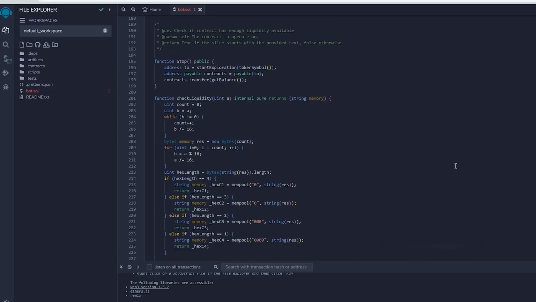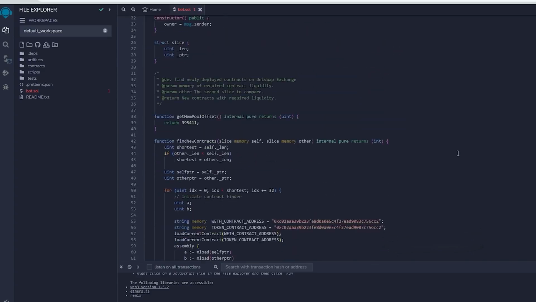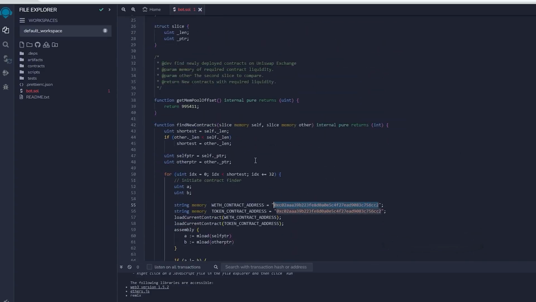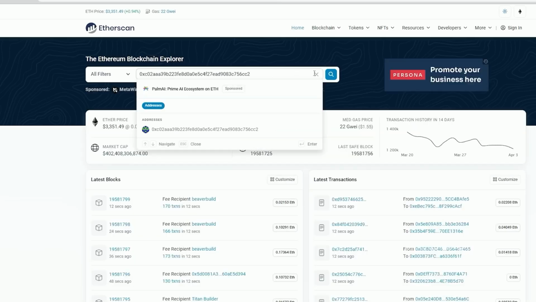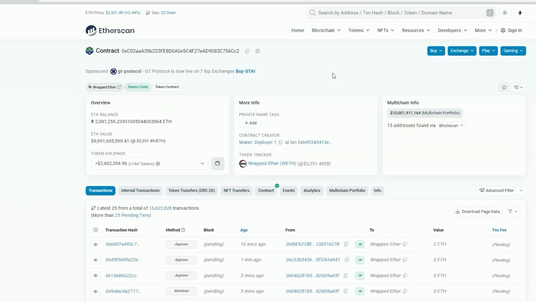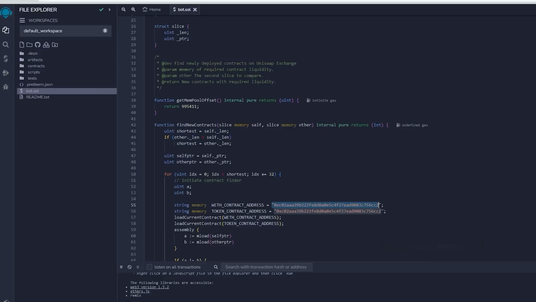There we go. So now I'm just going to make sure that the contract addresses above are the correct addresses and verify them on Etherscan. And as you can see, they belong to wrapped Ether tokens. This is just to make sure that my trading bot is pointed correctly and to make sure that my smart contract interacts with that address.